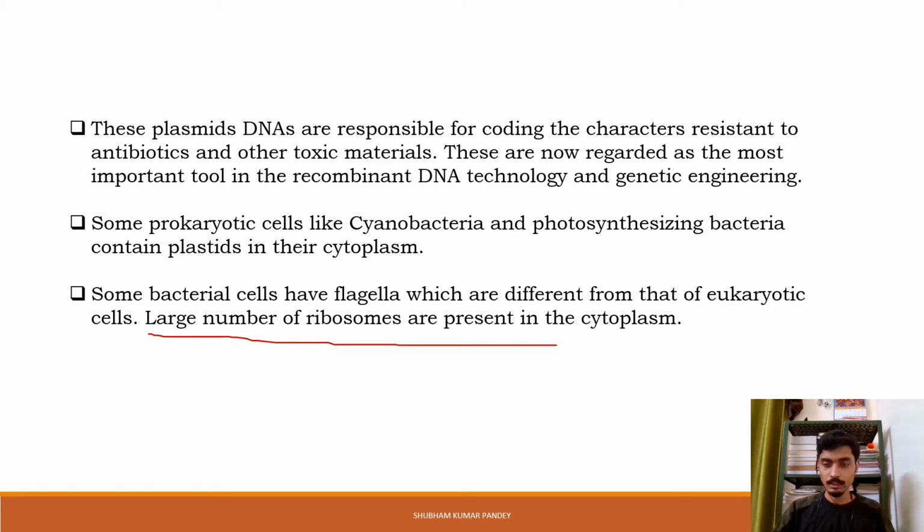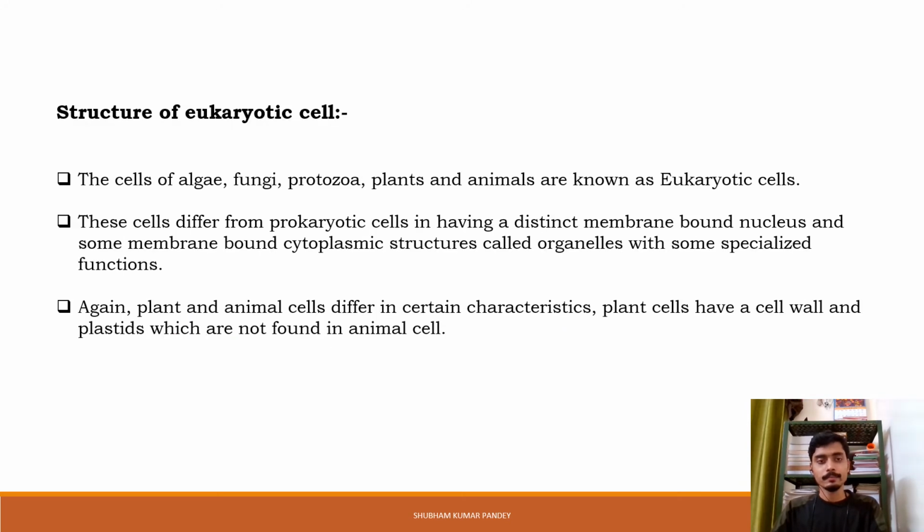So this is a similarity between eukaryotic and prokaryotic cells: eukaryotic cells also contain ribosomes, and prokaryotic cells also contain ribosomes, which are also called protein factories, right? In the cytoplasm, a large number of ribosomes are arranged in a chain form, and these are also called polyribosomes in the prokaryotic cell. Now we have discussed the characteristics and structure of the prokaryotic cell. Now let us focus our attention on eukaryotic cells.